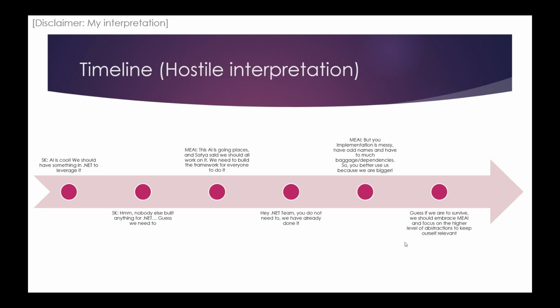If we take a hostile interpretation of this, it starts the same. AI is cool. There was nothing to build on. The Microsoft .NET team saw that they needed to do something with AI. And one could say then that the .NET team could just take exactly what the Semantic Kernel team had done, because they had already done it.